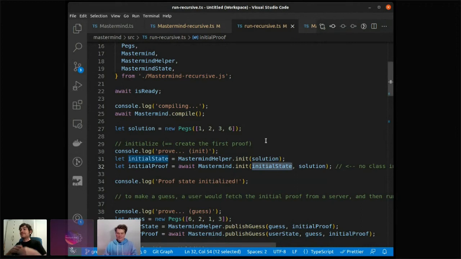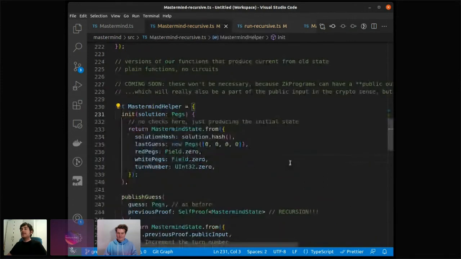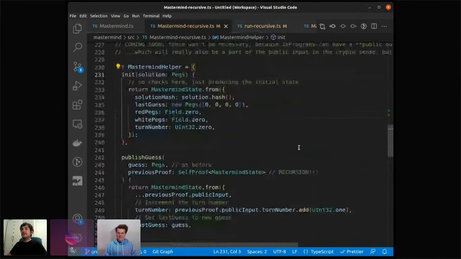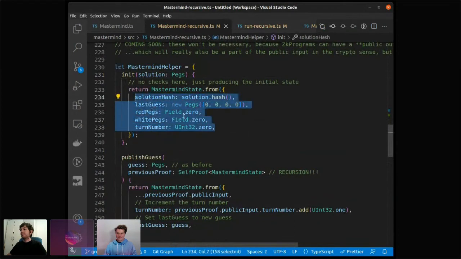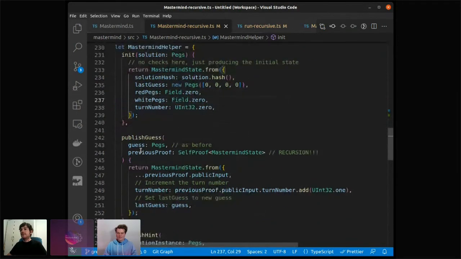One method which just creates this state, and the second method which asserts that it's the state that we want. So let's look at this mastermind helper.init. It was in the other file. So this just returns the initial state. And we have similar things for publish guess.